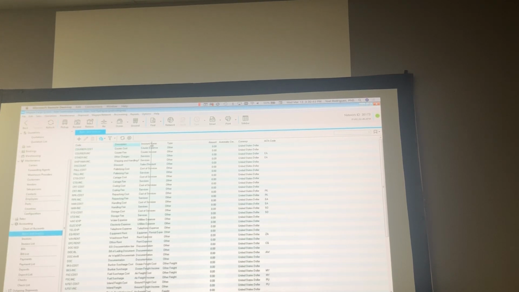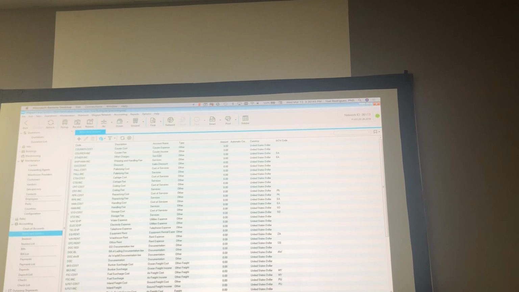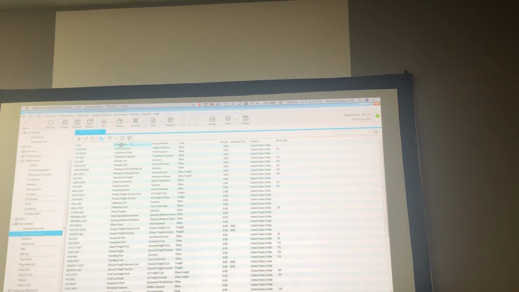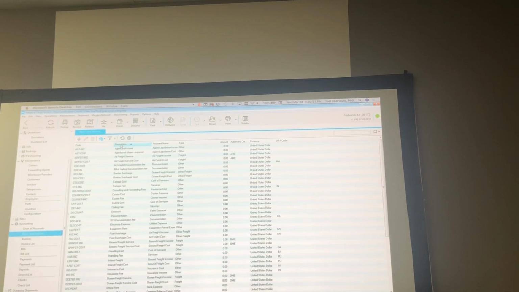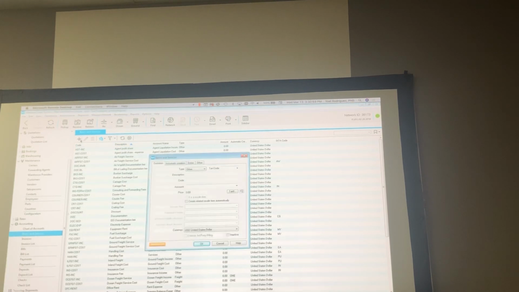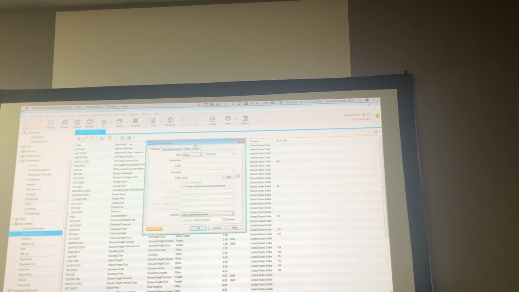If you can see, again, that list here, Magaya comes with a list of the most used services. Let's say that you need to add something else. Just the same way, very easy, add, and then you will have that screen. The first field here, type, let's make a pause there to explain that, because sometimes it's difficult to understand. You have those types here. For you, the most important are freight, other, and other freight.